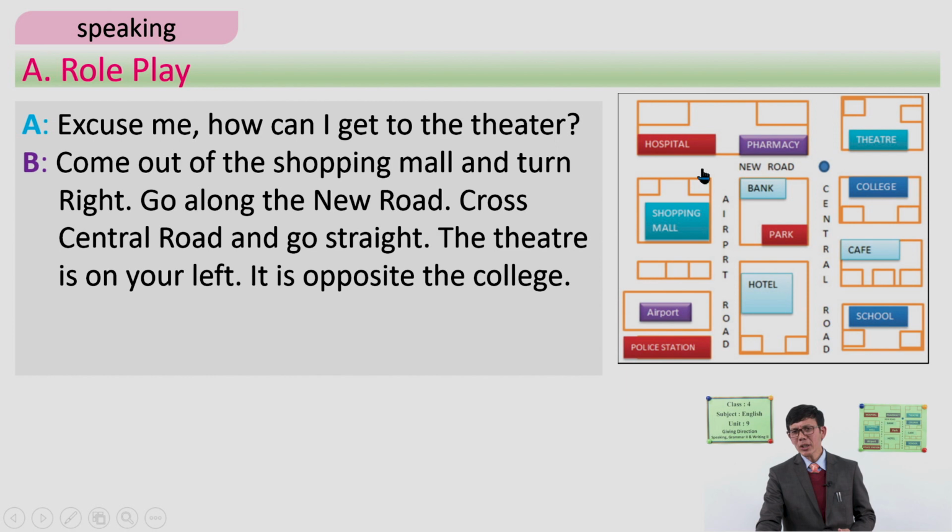Then go along the new road. Look at, this is the new road. Go along the new road and cross the central road. This is the central road. So cross the central road and go straight. Look at here, this is the theater. The theater is on your left. Look at here, the theater is on the left, and it is opposite the college.